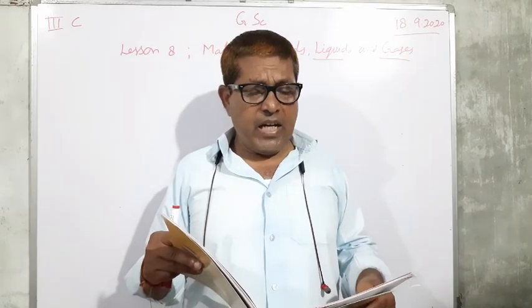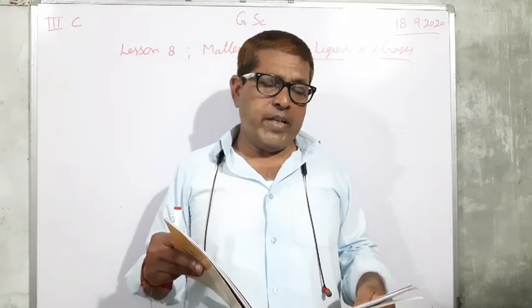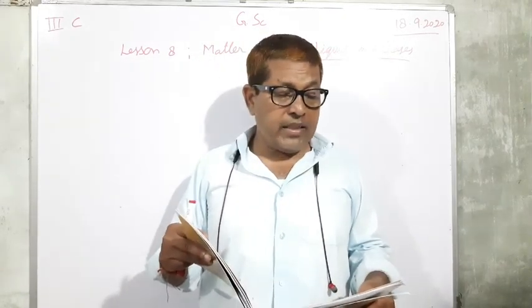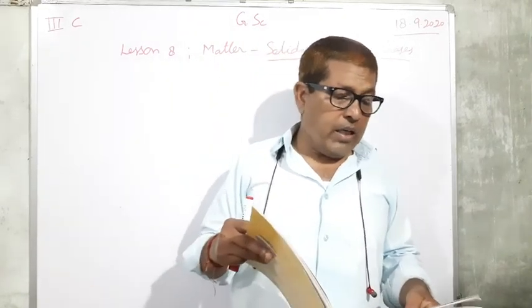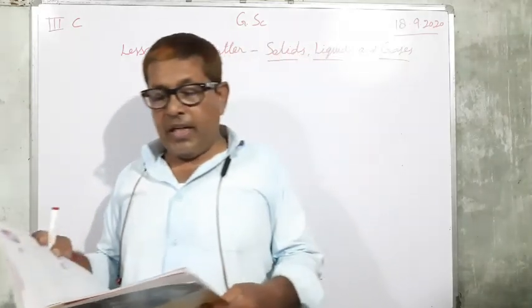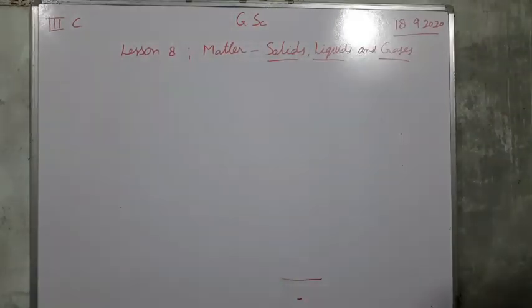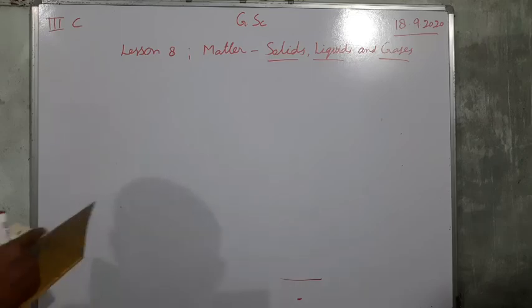Mass tells us how heavy or light the thing is. All objects are made up of matter. Wood, iron, earth, water, oil, wax, gold, etc. are all matter. They occupy space and also have mass.